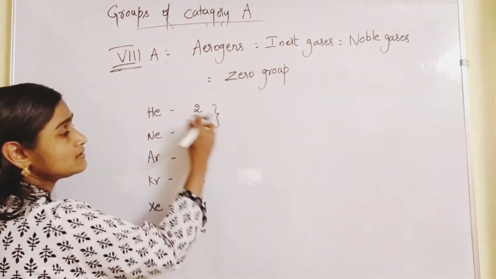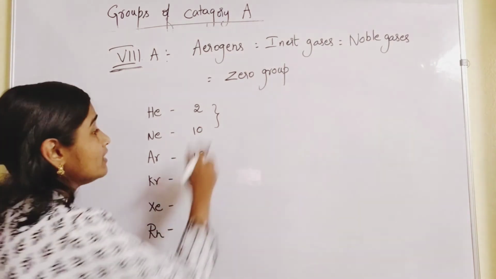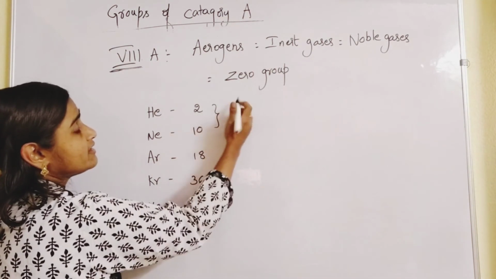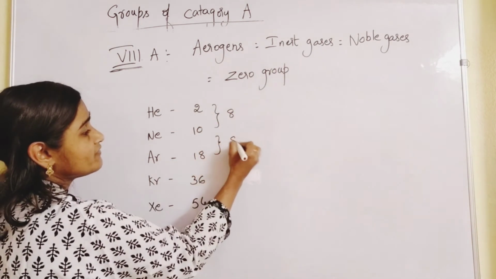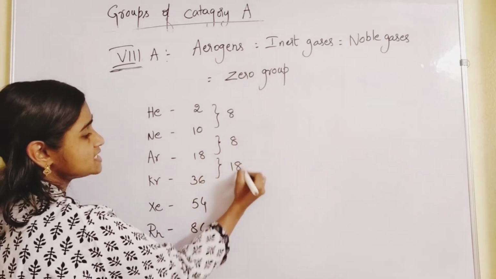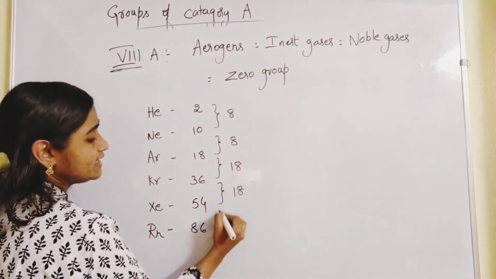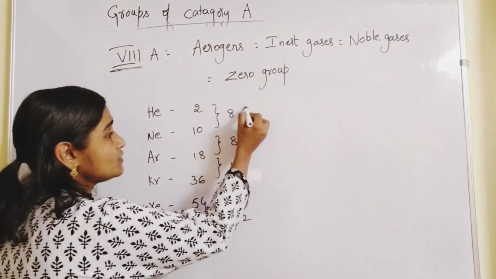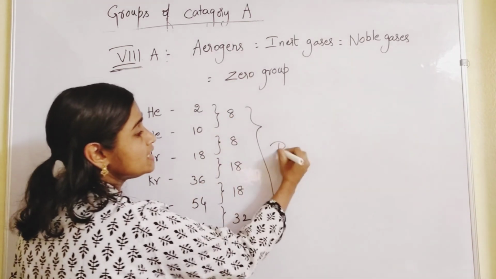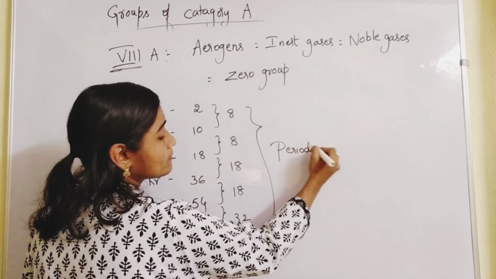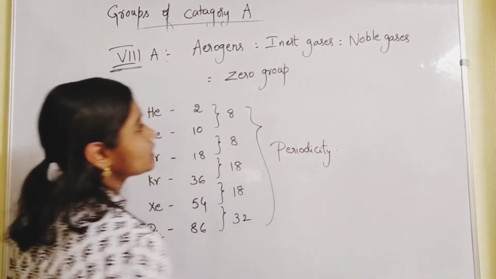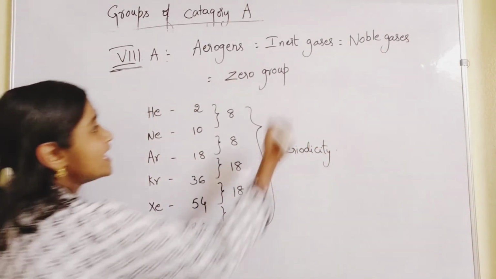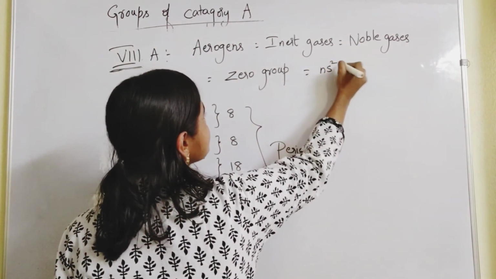See the regularity: difference is 8, 8, then 18, again 18, again 32. This trend you call as periodicity. So zero group elements and their general configuration is what?